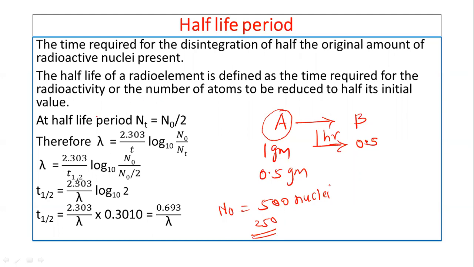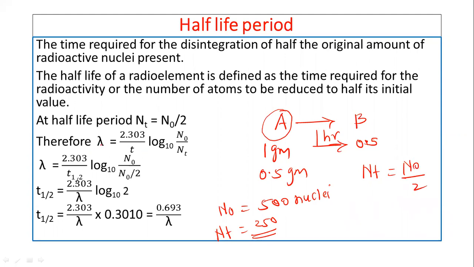Now at the half-life period, the number of atoms present is NT. Suppose N0 is 500, then NT is 250. At that instant, at the half time, 250 nuclei are present. So in general, NT equals N0 divided by 2.